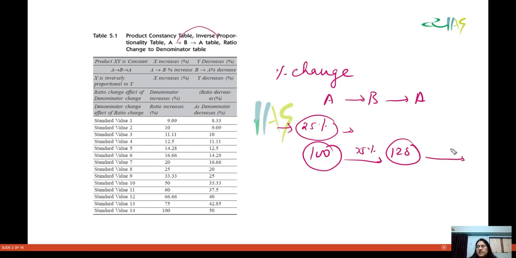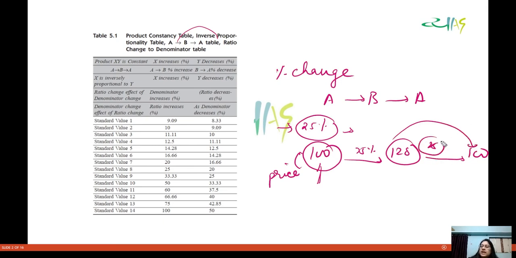If you want to spend the same amount of money, then you have to reduce your consumption. So you will reduce your consumption by how much? It has to come from 125 to 100.